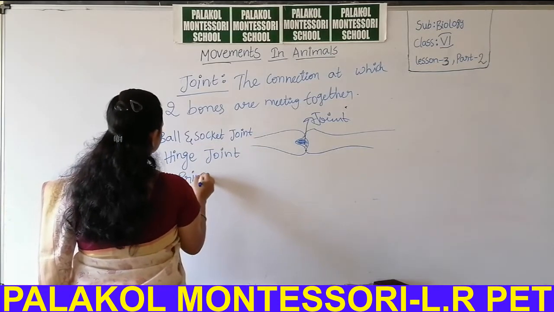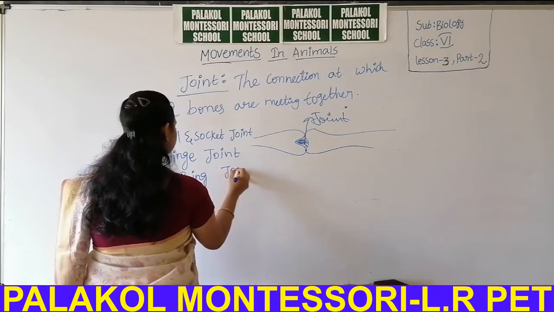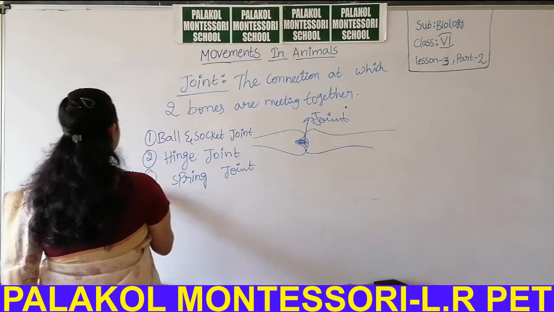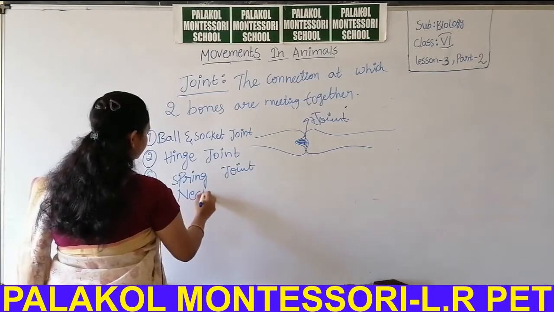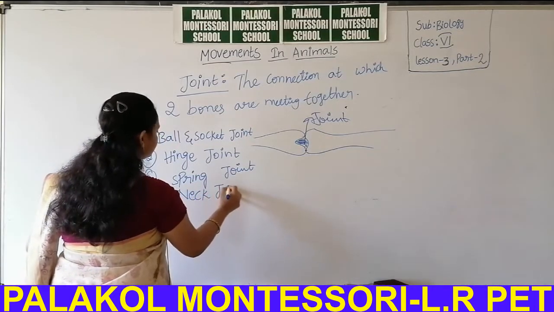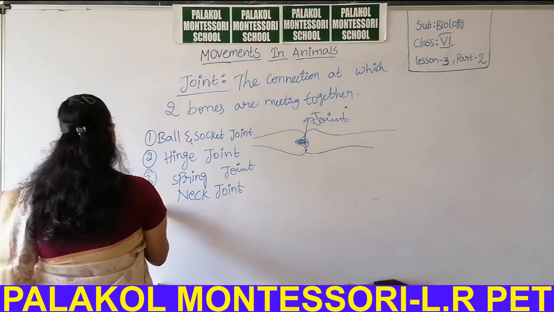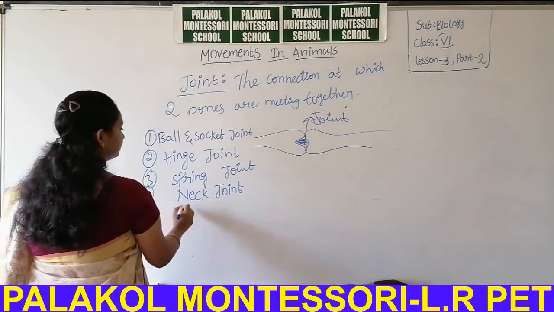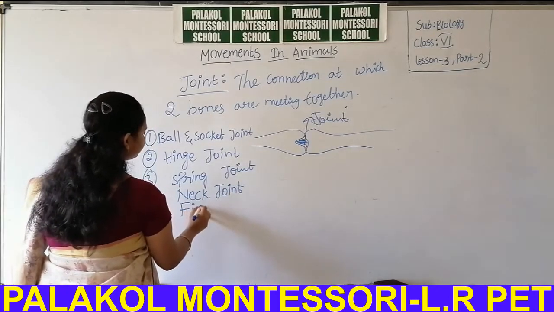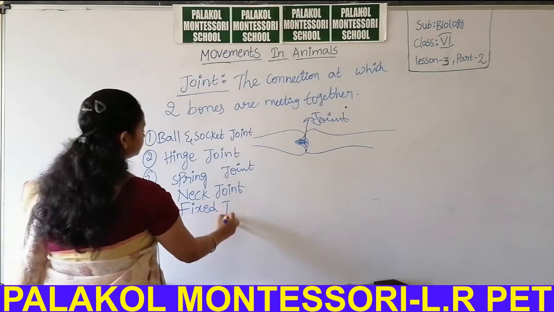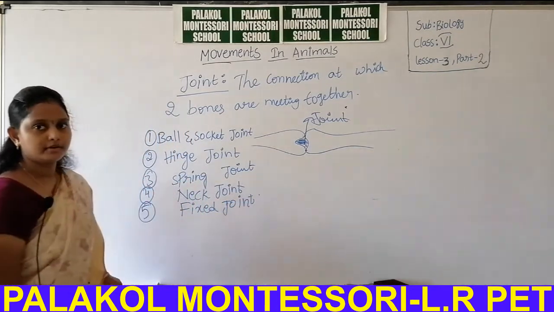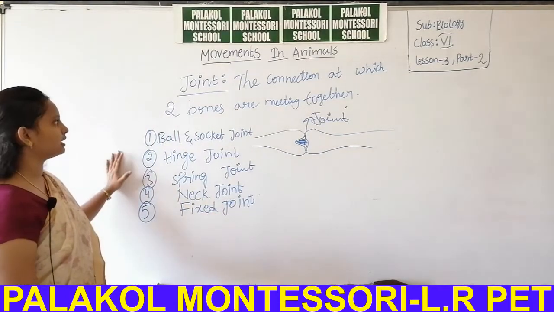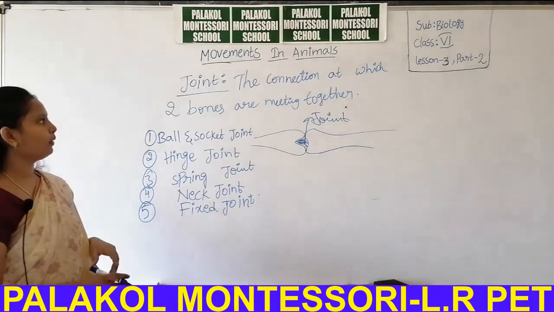Third one, spring joint. Fourth one, neck joint. Fifth one, fixed joint. These are the types of joints in our body.